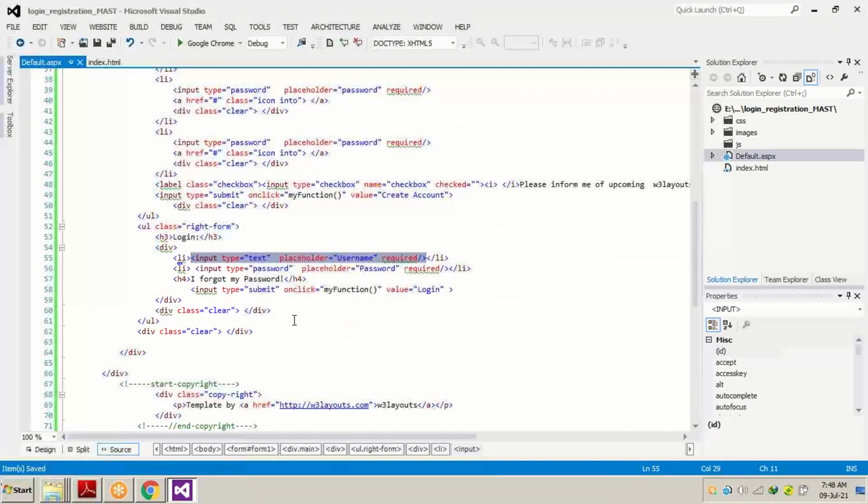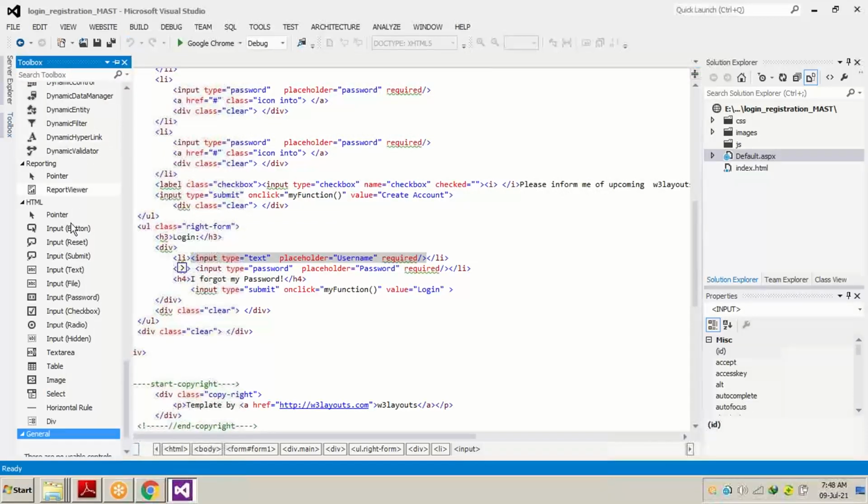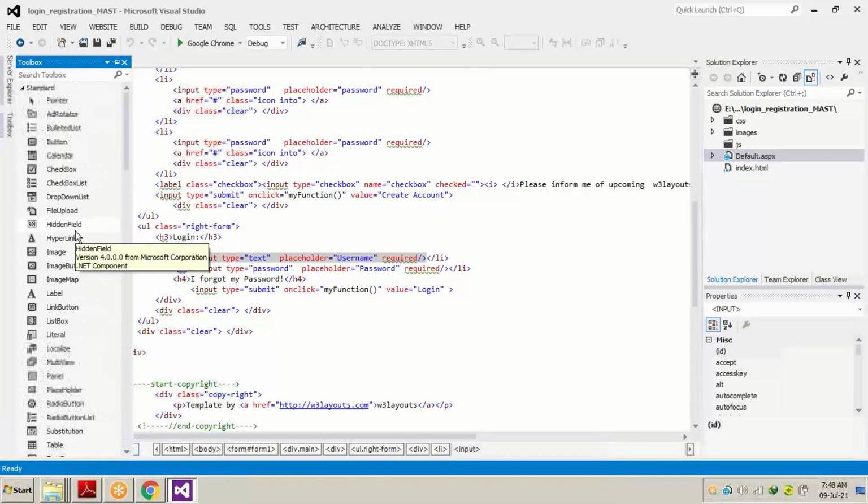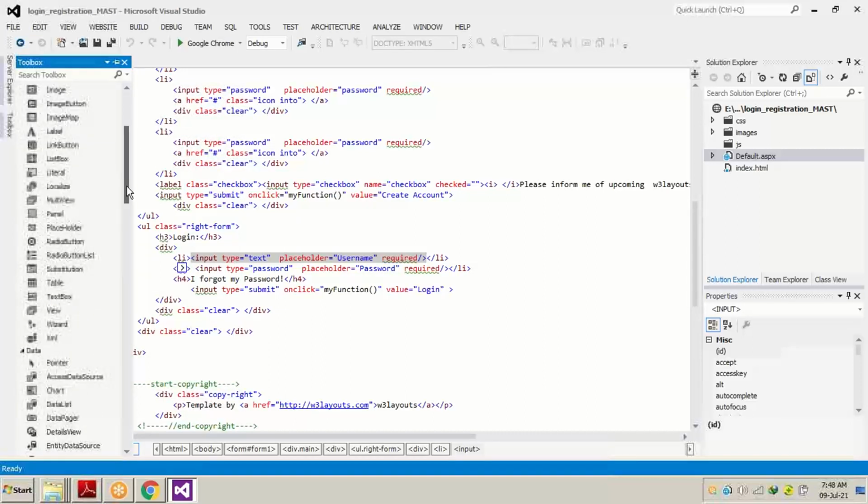We cannot write server code with the HTML control, so we need to change the HTML control with ASP controls. Just select from the input tag to its closing tag, and you can see all the ASPX controls appearing because we have changed the page from .html to ASPX. We are taking this one.